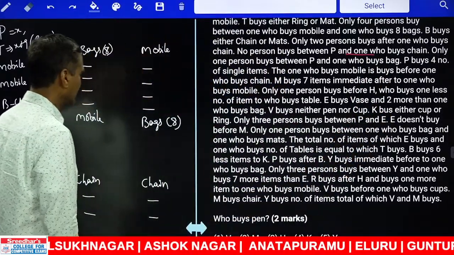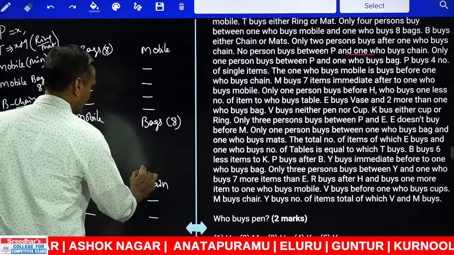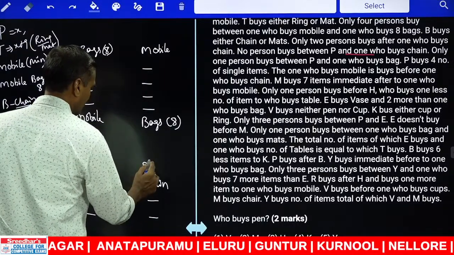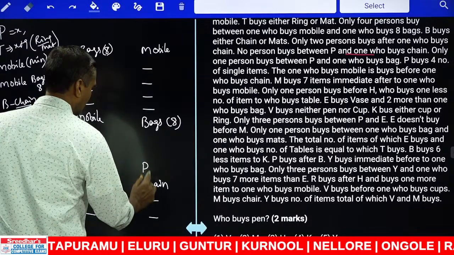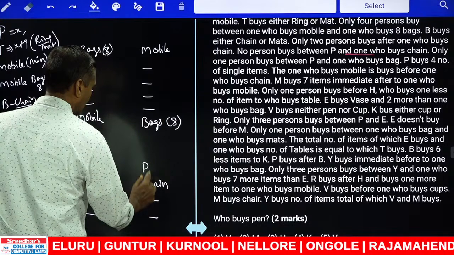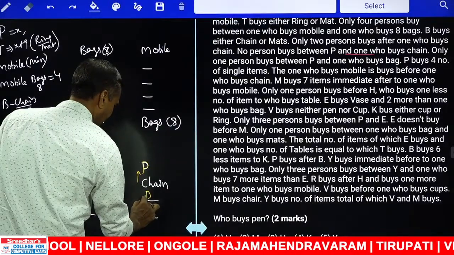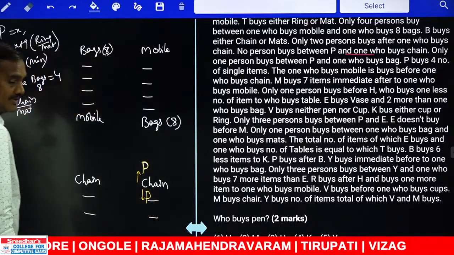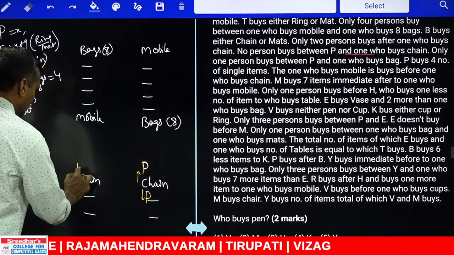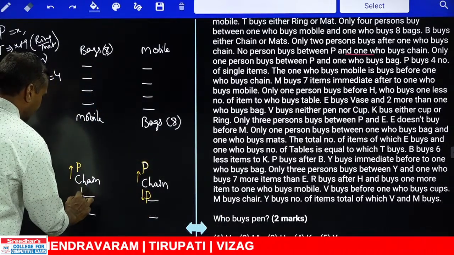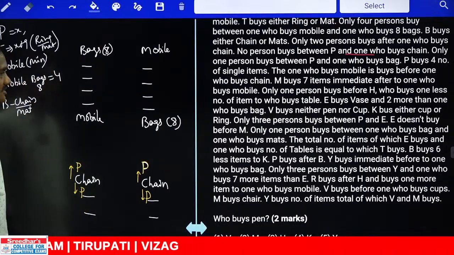So P can be before this one, or P can be immediately after the one who buys chain. There is no person in between; they are immediate to each other.